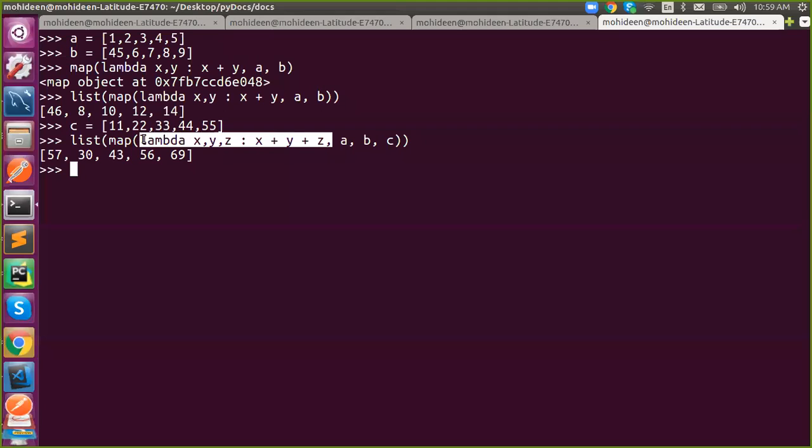Okay, how do we convert this lambda function into a normal traditional function? Tell me that. Say def, I can call it sum, with parameters x comma y comma z. Colon, enter, space.